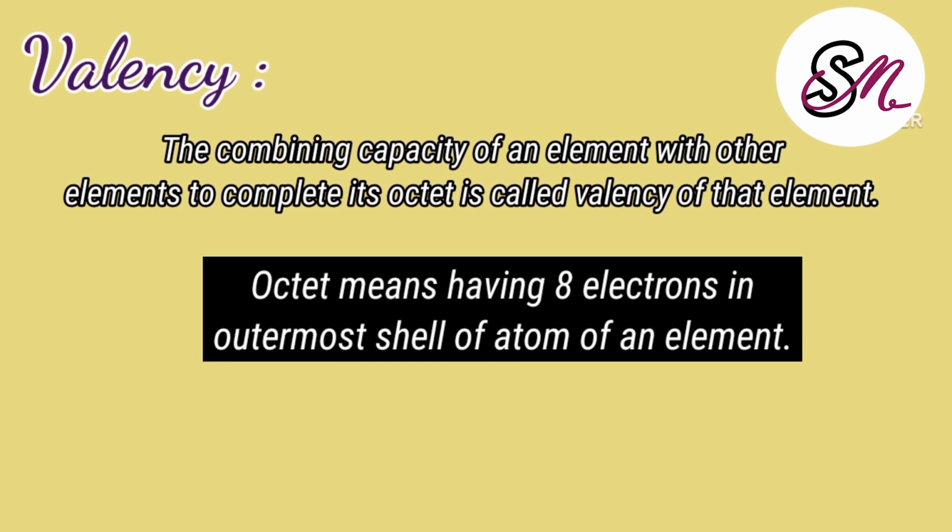Elements के अंदर फर्दर एटम्स हैं that are composed of neutron, proton, electron. So electrons in the outermost shell of the atom should be 8 in number. That is called octet. Elements को अपना octet पूरा करने के लिए किसी दूसरे एलिमेंट के साथ कंबाइन होना पड़ता है. For example, in the HCl molecule, hydrogen and Cl combine. Hydrogen is an element, chlorine is an element. In hydrochloric acid HCl, hydrogen and chlorine combine.